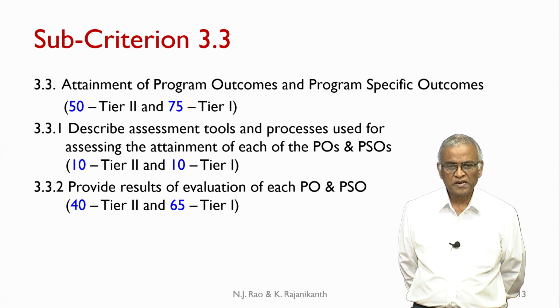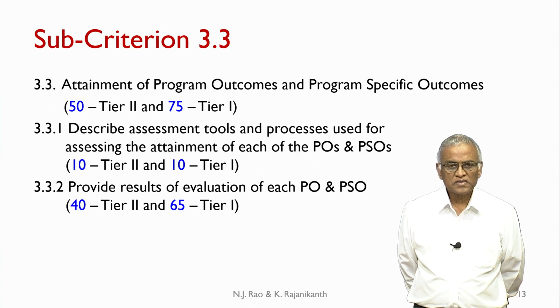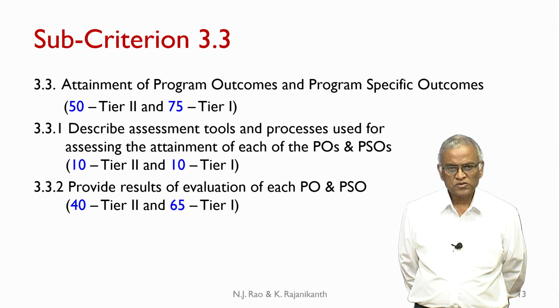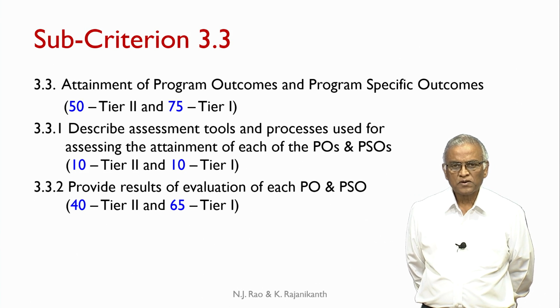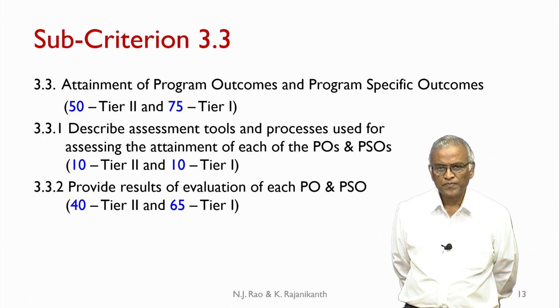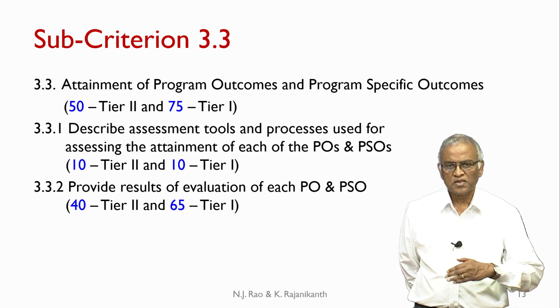So, the responsibility is much higher in tier 1 institution, and this consists of two sub criteria. First one is 3.3.1, describe assessment tools and processes used for assessing the attainment of each of the POs and PSOs.